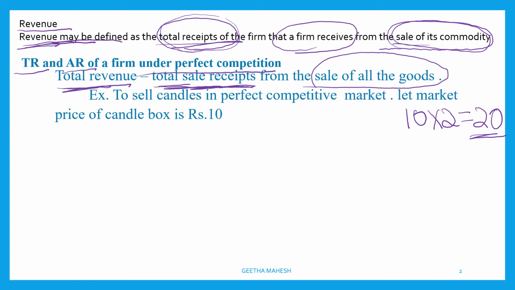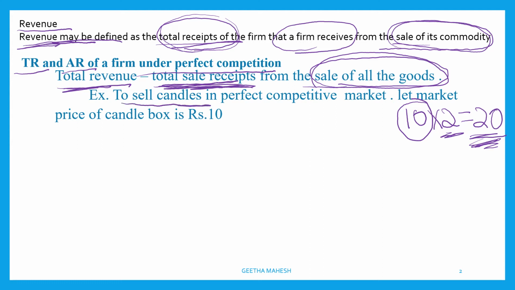See here, total sales receipts received by a firm from the sale of all the goods. Sale of all the goods means the 10 goods produced. So it is going to sell 10 units of good. Each one will be sold at 2 rupees, which means 20 will be the total revenue of the firm. Now let us discuss this with the help of an example.